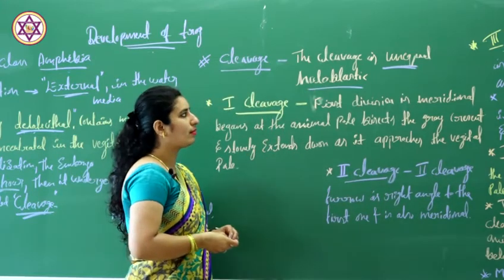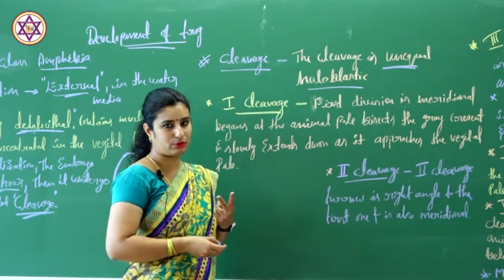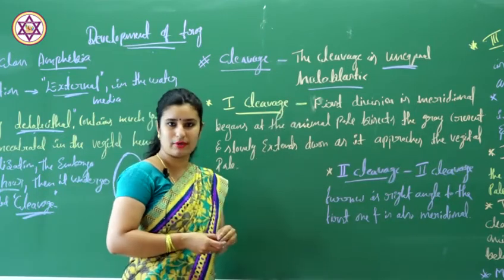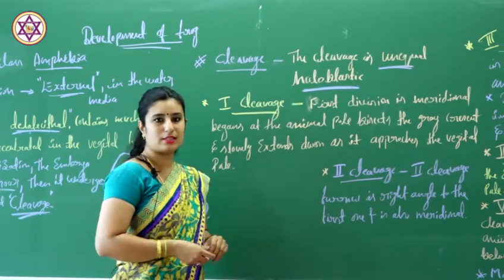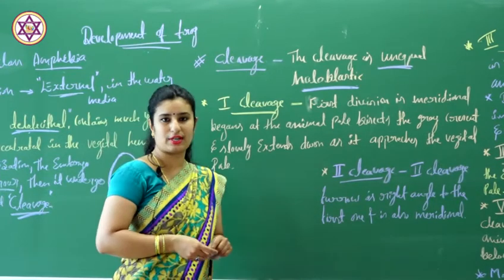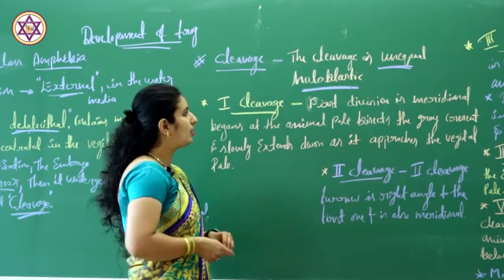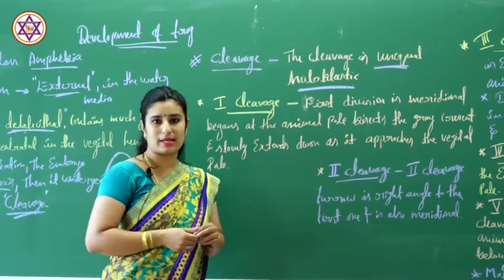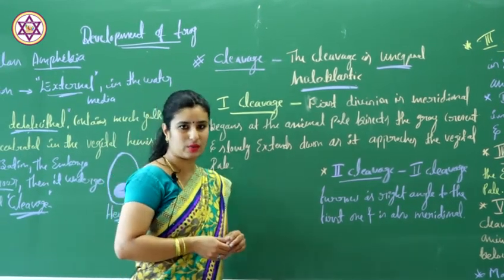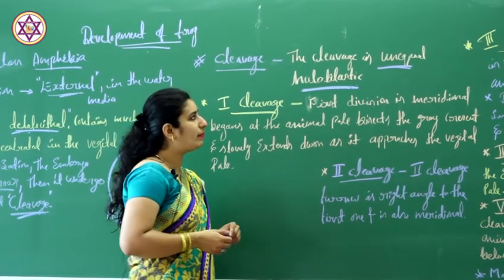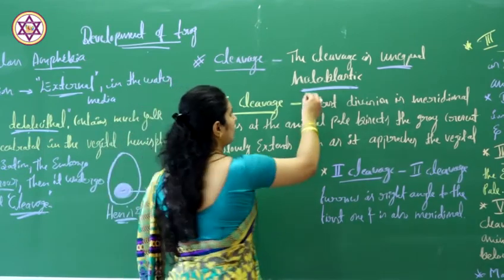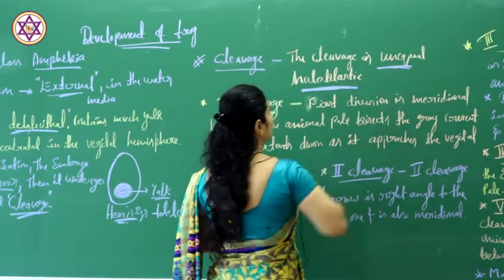Here majorly we have two types of cleavage, isn't it? The first one is holoblastic cleavage. So here the cleavage is unequal holoblastic.